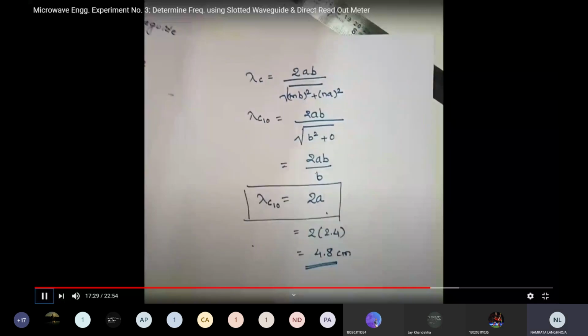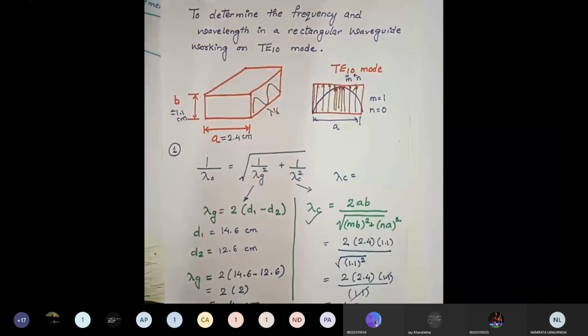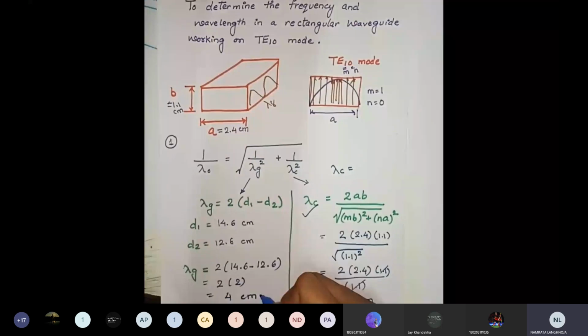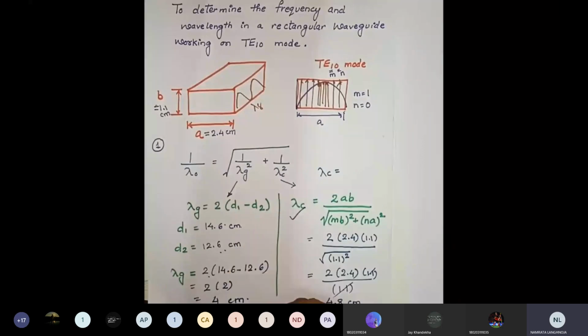Now we have found out the value of lambda c. From the slotted section value, we already found out the value of lambda g, that is the difference of d1 and d2 multiplied by 2. The answer is 4 centimeter. Make sure the units must be there. Have you calculated lambda g?